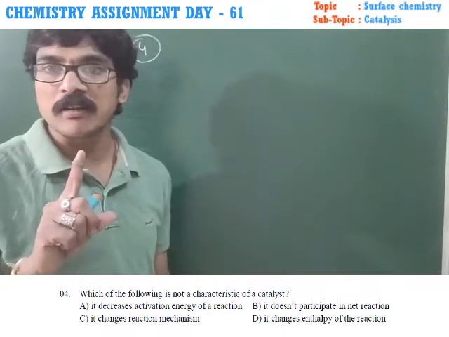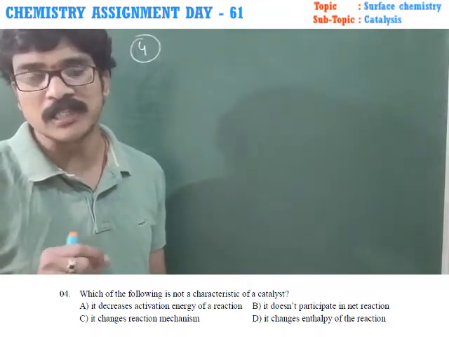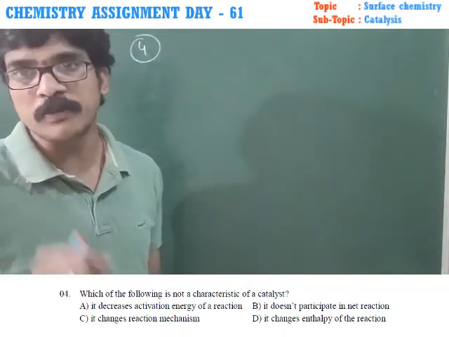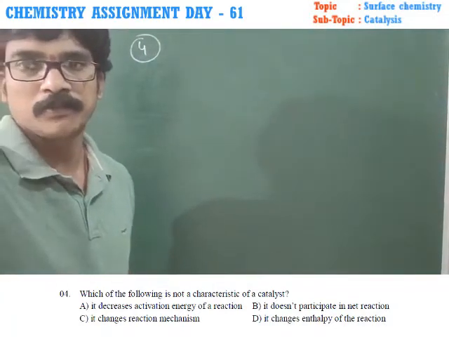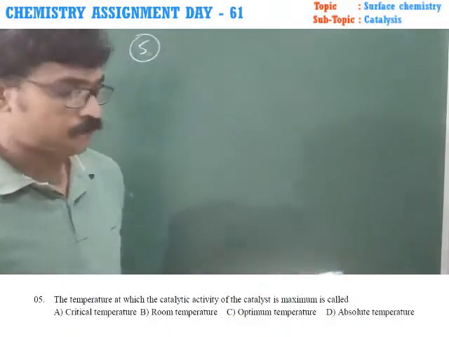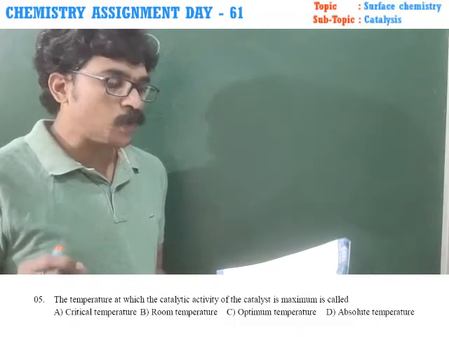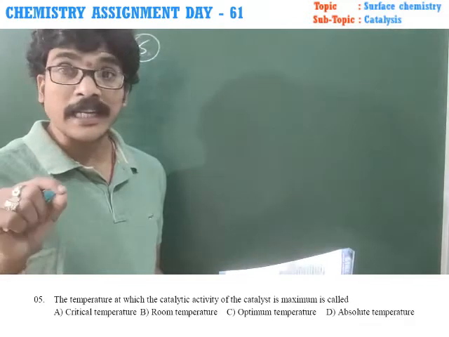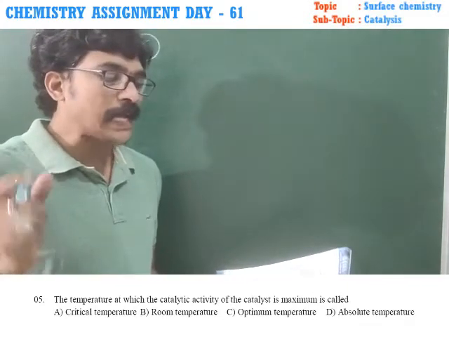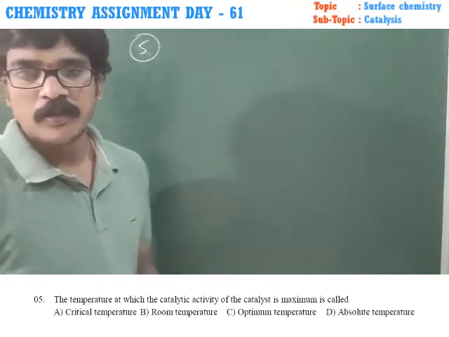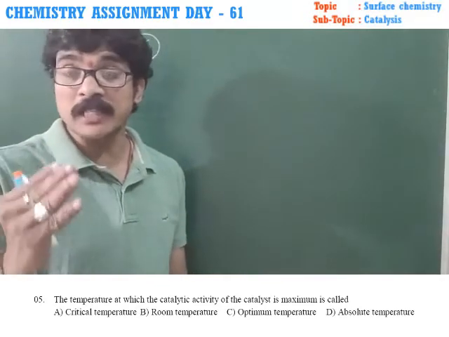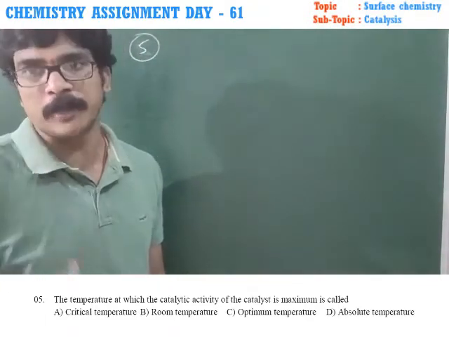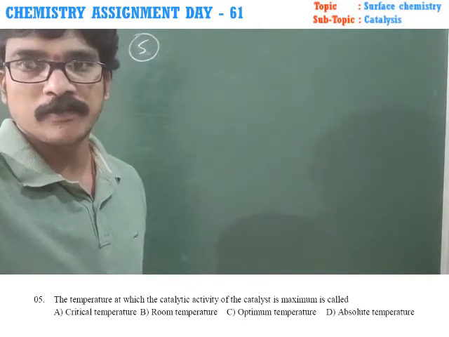And it changes the enthalpy of the reaction? Enthalpy of the reaction cannot be changed by adding a catalyst. Energy of the reactant, energy of the product, and enthalpy of the reaction cannot be changed by using a catalyst. So answer fourth option. Question number 5. The temperature at which the catalytic activity of the catalyst is maximum is called. The activity of the catalyst is maximum at a certain temperature. What is the name of the temperature? It is called optimum temperature. So optimum temperature is the correct answer.